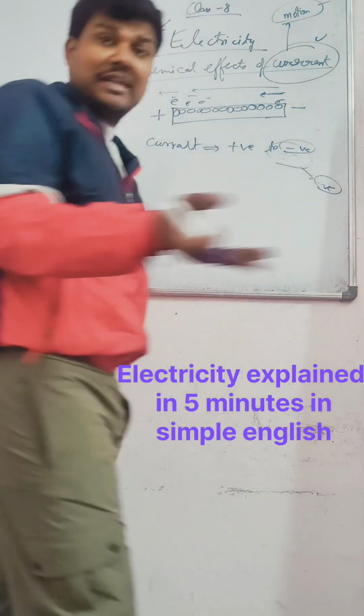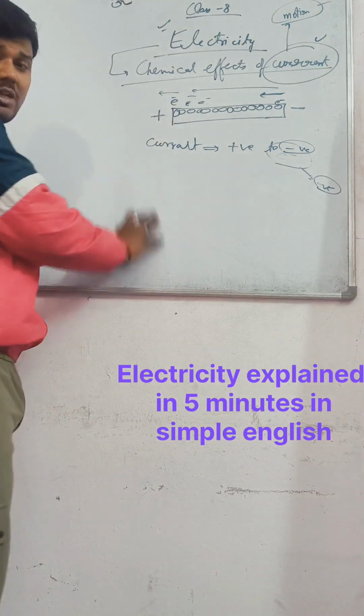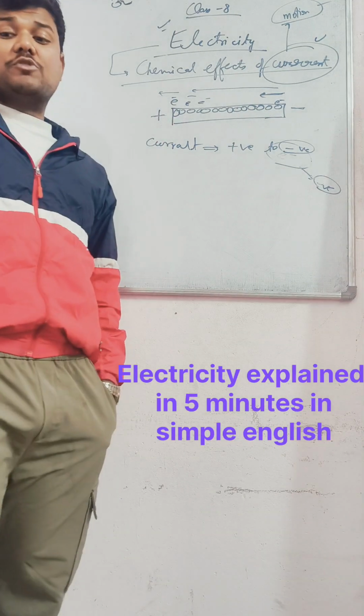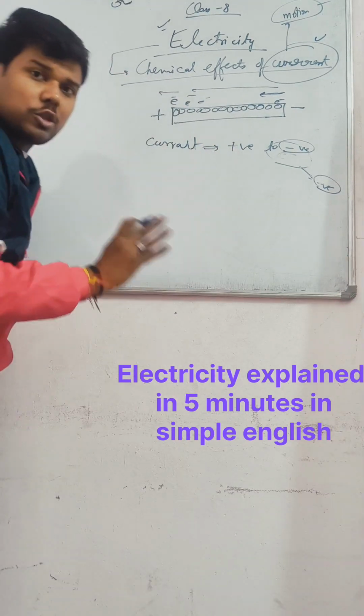And those which do not conduct electricity, those which do not have free electrons, are called insulators. So बेटा हमें पता होना चाहिए what is the conductor and what is the insulator. So you should know all this. So are all the objects conductors? No, all the objects are not conductors.